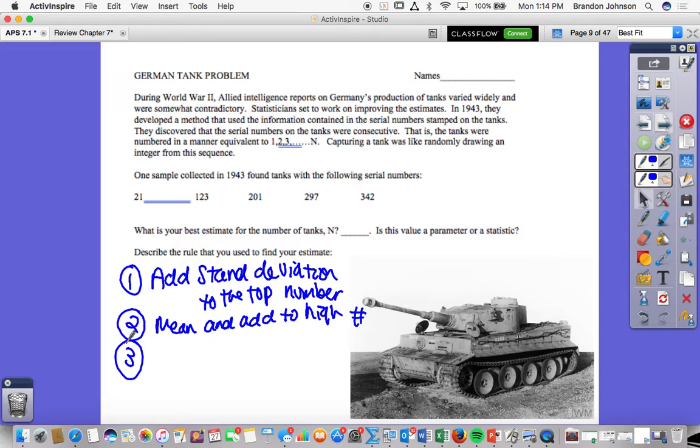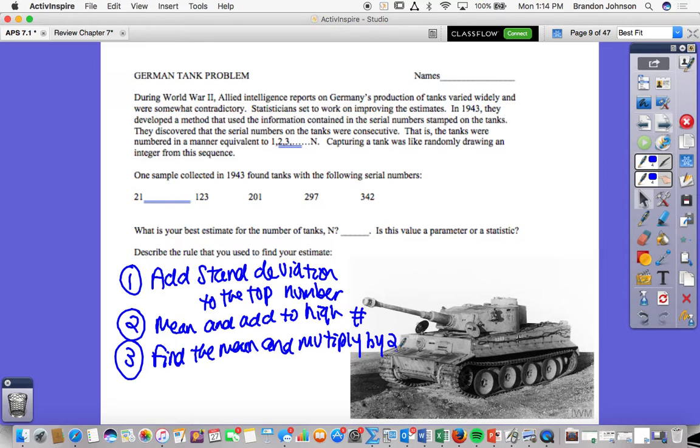Morgan, did y'all figure it out on number 3? We did the one that you said. Okay, give it to me. Find the mean and multiply by 2. Okay, I like it. Did y'all get one? Find the range.